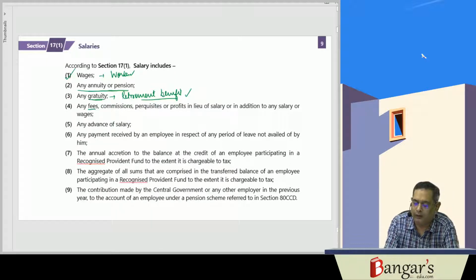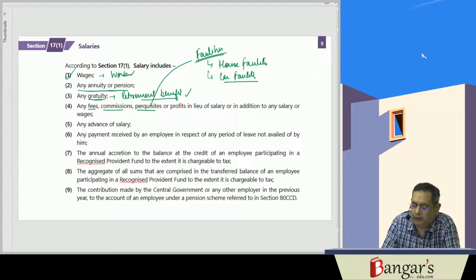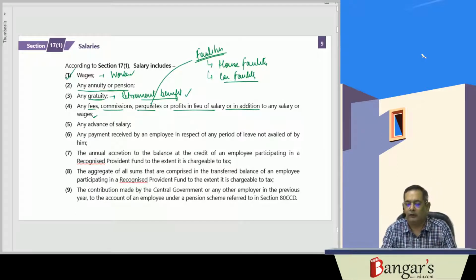Then any fees, commission, perquisites. Perquisites are facilities. Say, he has been provided house facility, he has been provided car facility. So these are the facilities. So any fees, commission, perquisites, or profits in lieu of or in addition to salary or wages will also be taxed under section 17.